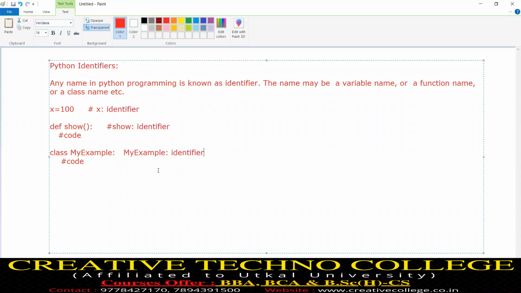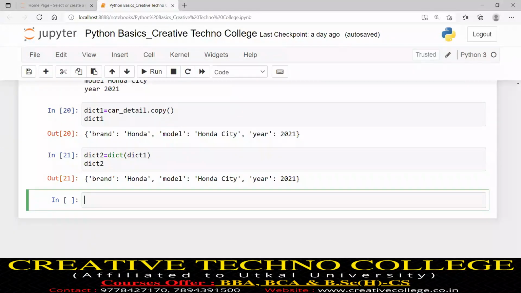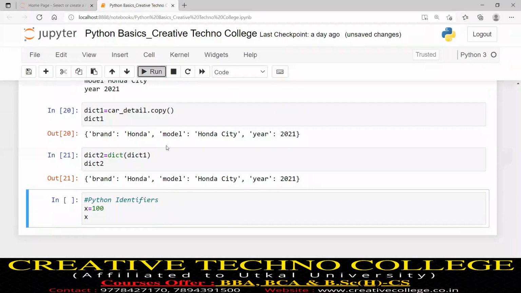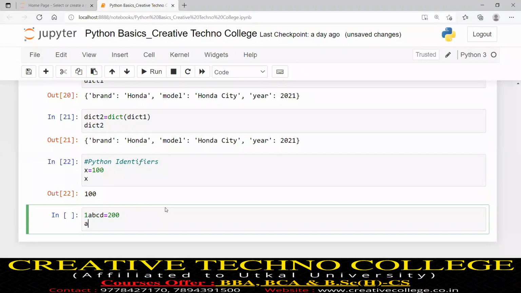Python identifiers. Suppose I write x equals 100, I hit run, I got 100. Suppose I write 1ABCD equals 200. Now what is the value of 1ABCD?